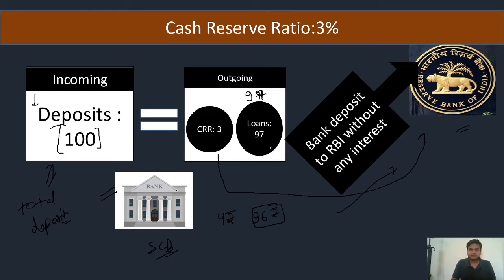Now you can see, before it could give 97 rupees in loan, now it can give only 96 rupees in loan. If CRR becomes 5%, then only 95 rupees may go to the economy. So whenever I am increasing CRR, the money supply is decreasing.